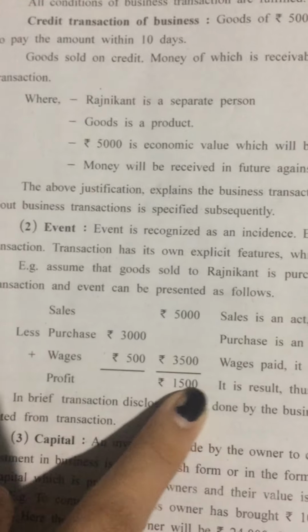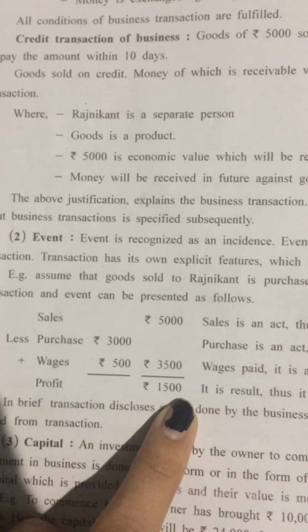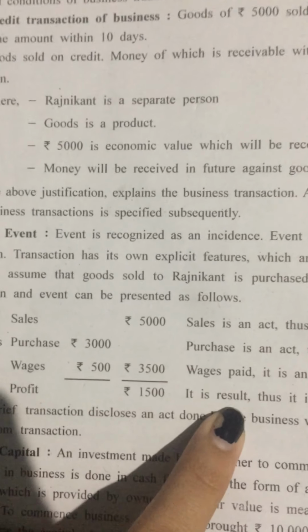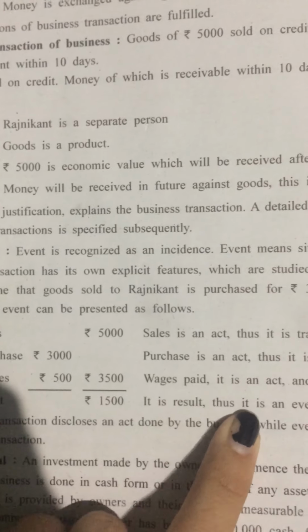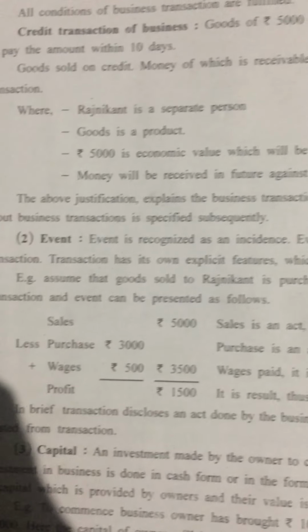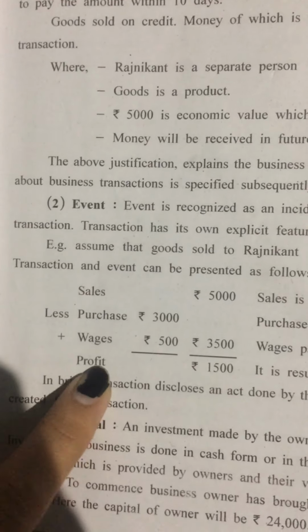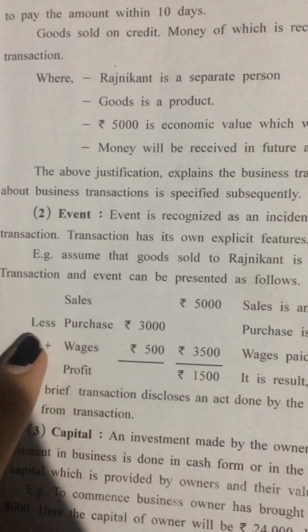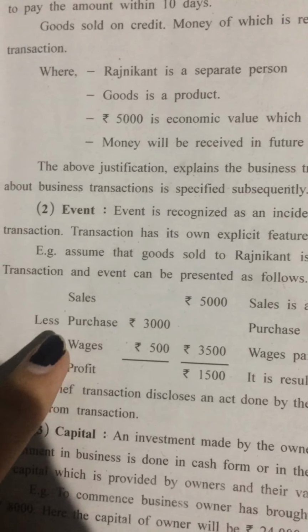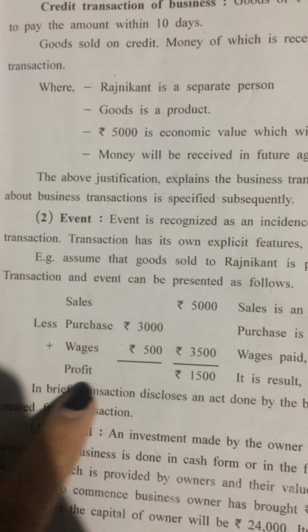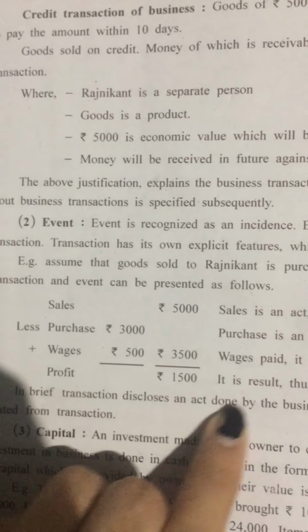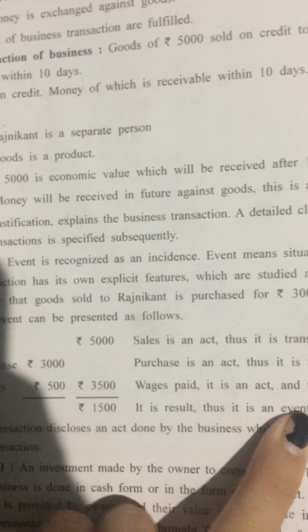But the profit which is earned at the end, thus it is a result, and therefore it is called an event. As we have seen that profit is earned from the transactions of sales of goods, purchase of goods, and wages paid. So profit is a result, and thus it is an event.